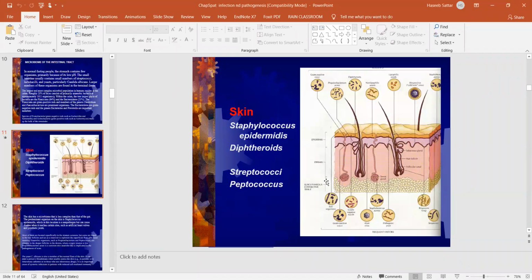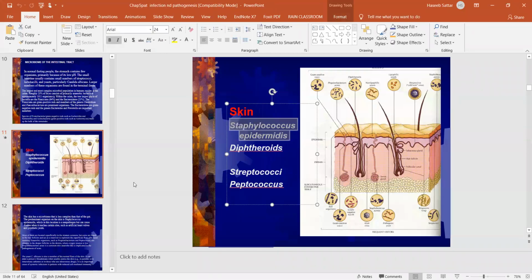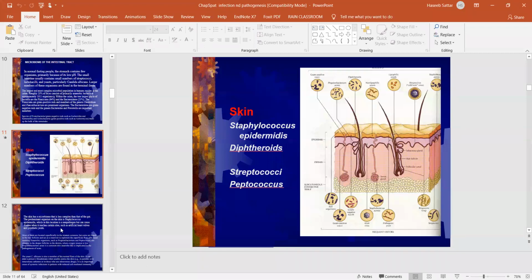Okay, next we have the skin, the microbes which are present on the skin. Most commonly we have Staphylococcus epidermidis, diphtheroids, and Streptococci and Peptococcus. But among them, Staphylococcus epidermidis is the most common one present on our skin. On the skin we have the skin surface, and we also have the hair follicles. Some bacteria are also present in the hair follicles.